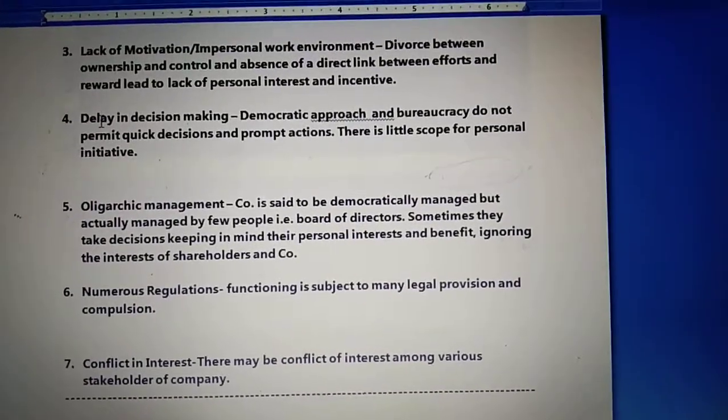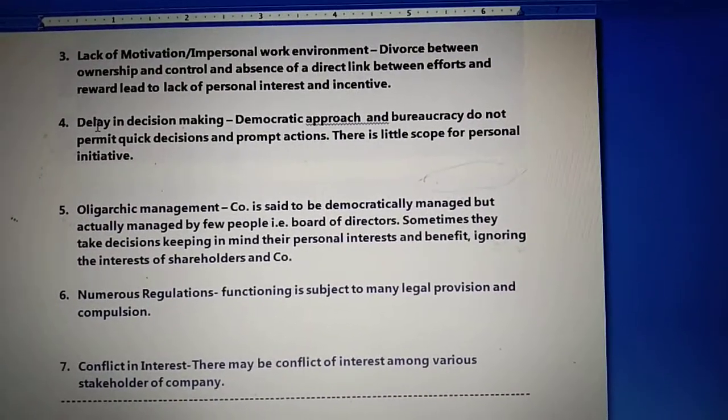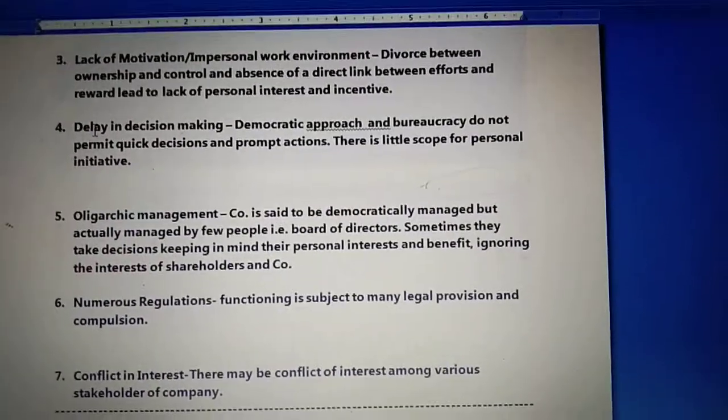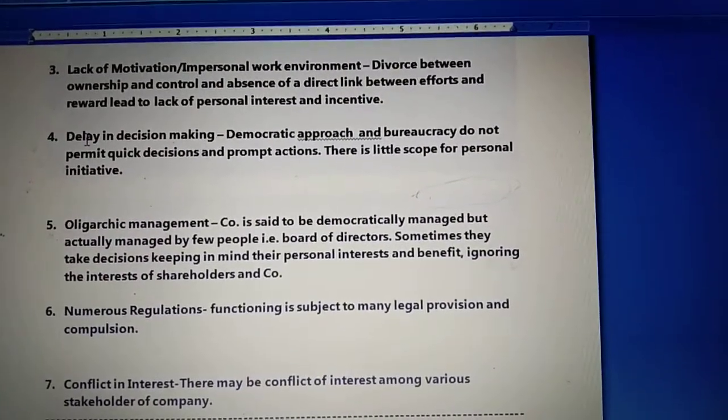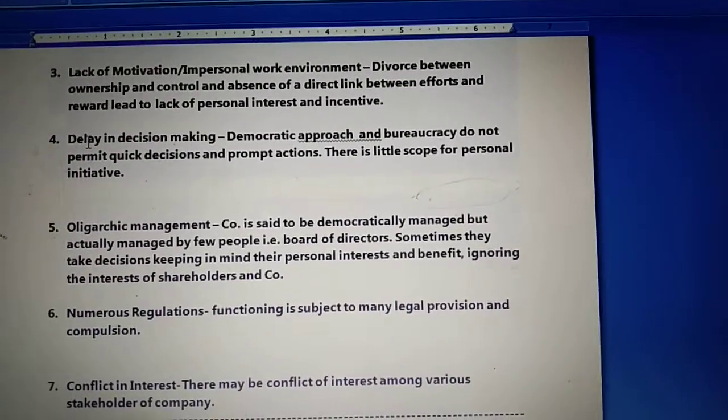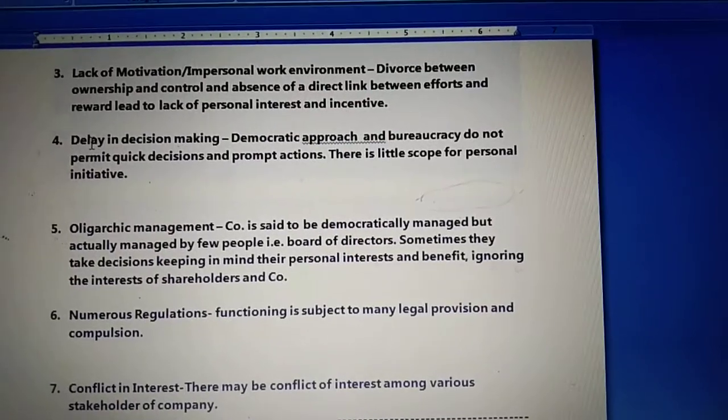So because of this, it reduces the freedom of operation of a company and takes away a lot of time, effort and money. So basically it becomes a drawback that they have to follow a number of regulations and rules which have been made by the Companies Act and also by the government.